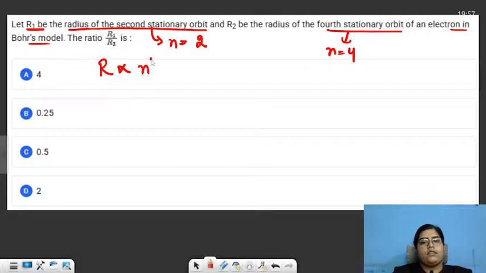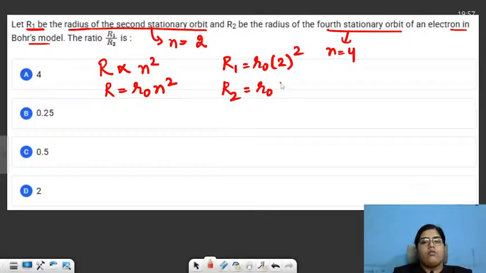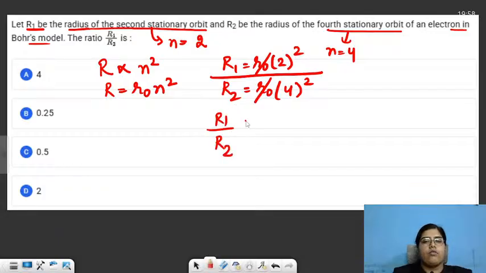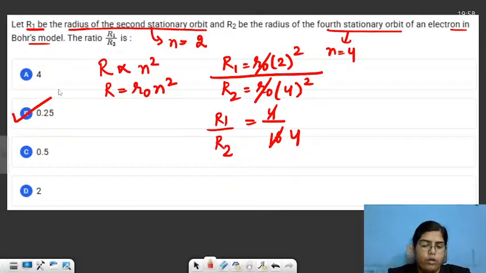Radius we just saw, radius is directly proportional to n square, or if we take r naught into n square, then R1 will be equal to r naught into 2 square. R2 will be equal to R naught into 4 square. When we divide both these equations, R naught gets cancelled with R naught. On LHS, we get R1 by R2. On RHS, we get 2 2s are 4 and 4 4s are 16. So we get 1 by 4. 1 by 4 is 0.25. Option B.